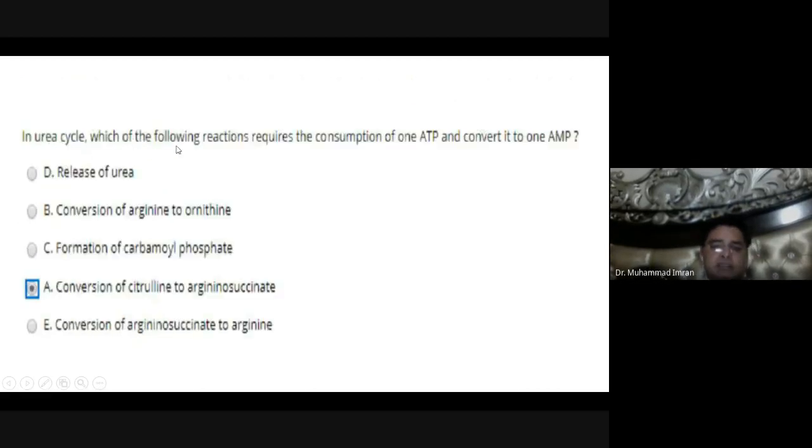In the urea cycle, which of the following reactions requires the consumption of 1 ATP and converts it into AMP? Conversion of citrulline to argininosuccinate. Citrulline, when condensed with aspartic acid using 1 ATP, produces argininosuccinate. So citrulline plus aspartic acid plus 1 ATP, in the presence of argininosuccinate synthase, is changed to argininosuccinate.